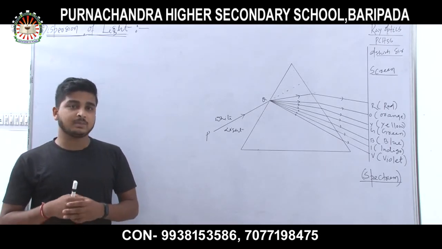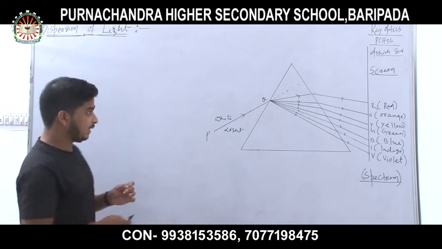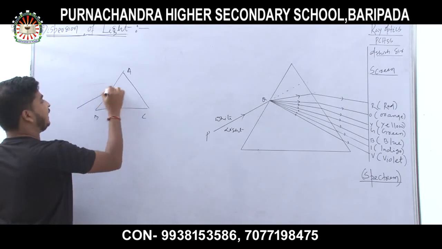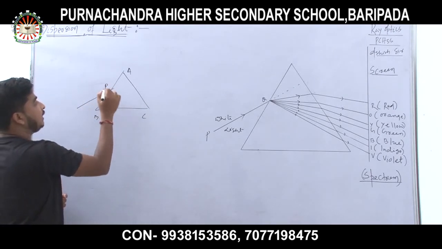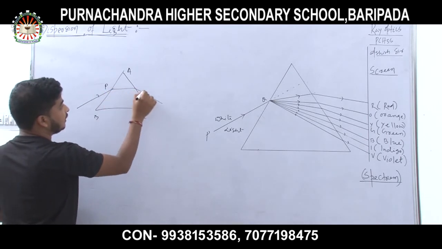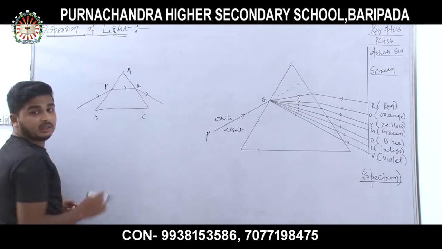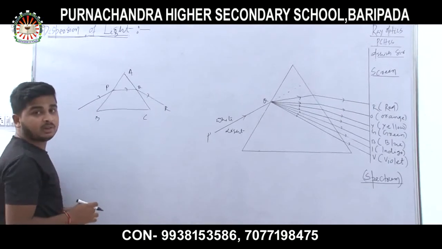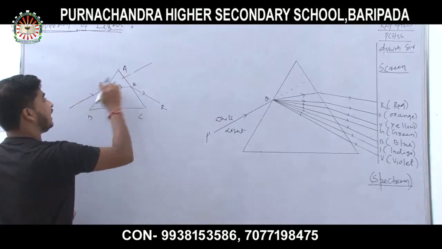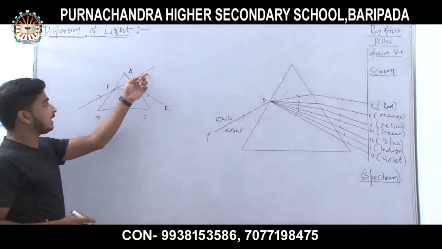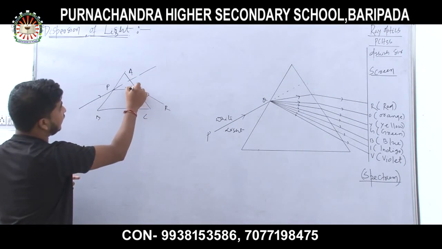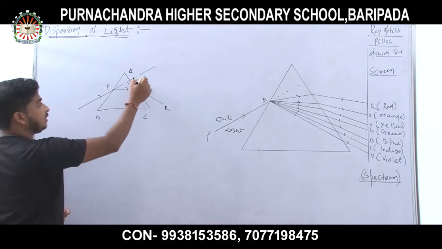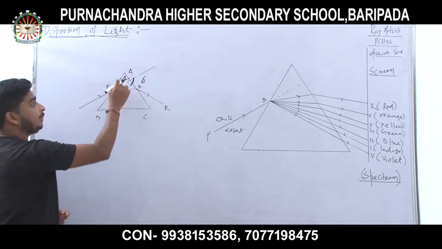So this is the prism formula, and you know that in a prism, suppose this is a prism ABC, and when a ray of light is incident at the point P, PQ is known as the refracted ray, and QR is known as the emergent ray. If I extend the direction of the incident ray and backtrace the emergent ray, then this is called the angle of deviation, that is delta. And this is the angle of prism A.